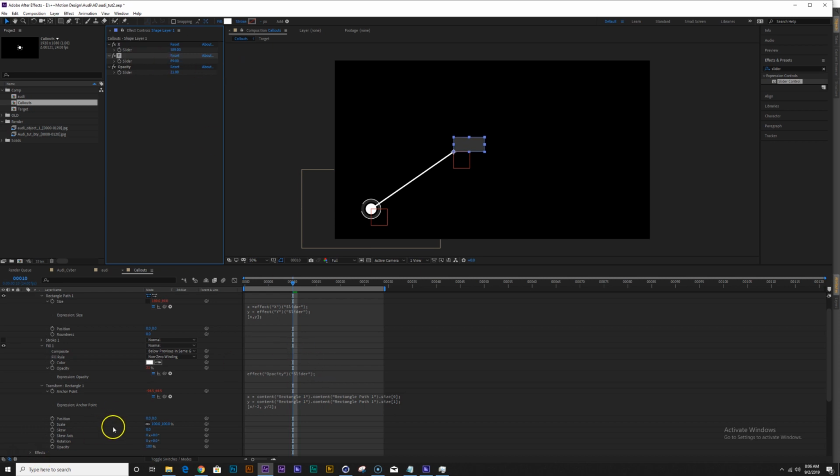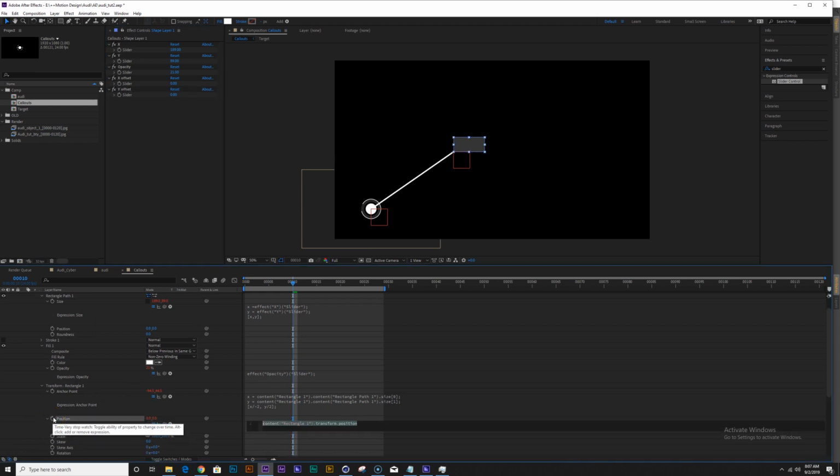And I want to do one more expression, so let's add another slider control, and let's call this my x offset. Duplicate this, my y offset, and I'm gonna parent, or not parent, add expression to the position of the rectangle.